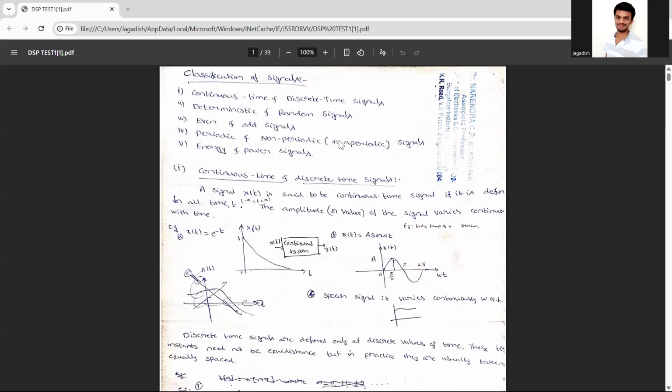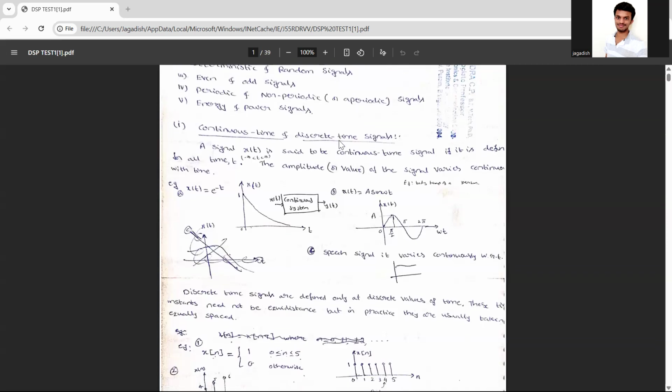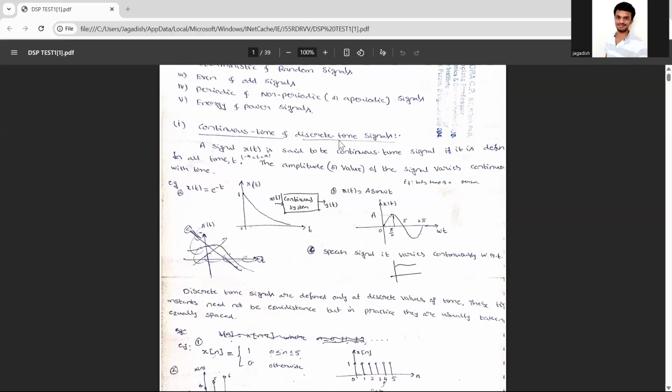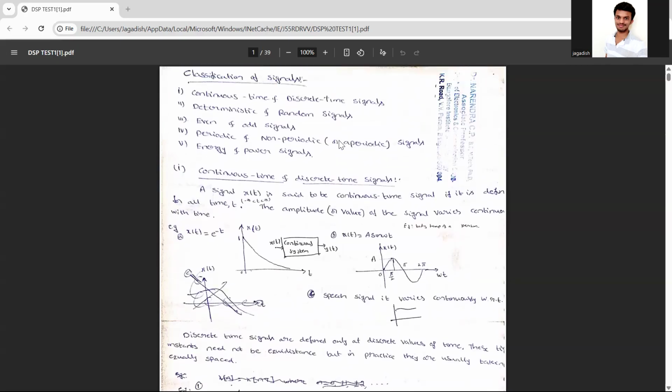The second topic will be deterministic or random signals, even and odd signals, periodic and non-periodic signals, and energy and power signals. So this is your first classification of signals. This is an important question. For 5 marks or 8 marks, they will ask you to write the classification of signals.